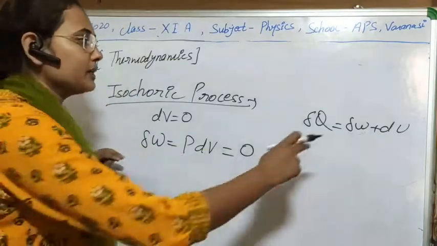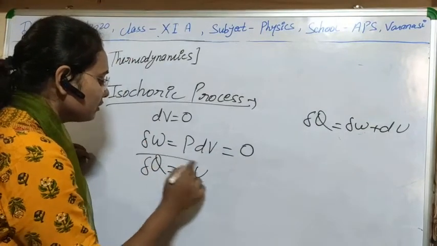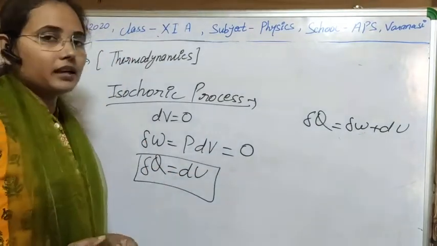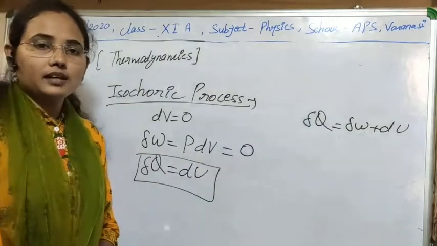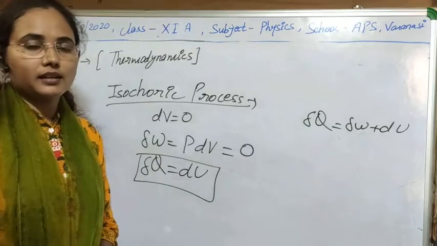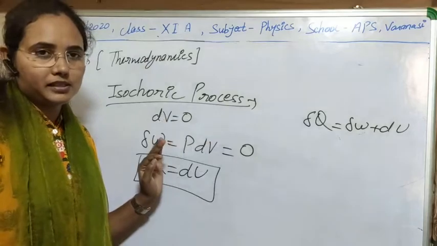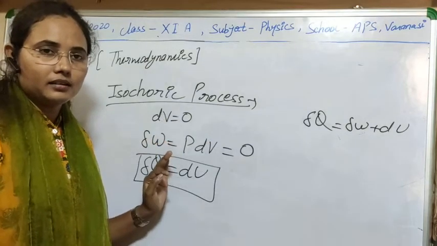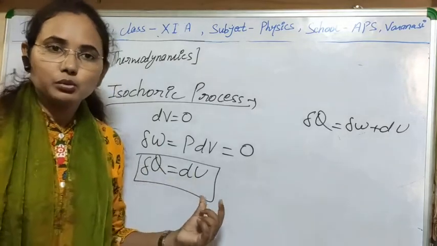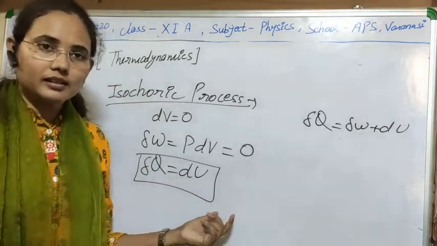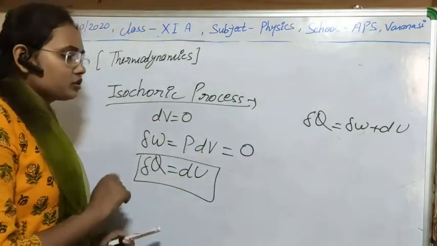If work is 0, then what will be the heat energy? That will be equal to the change in internal energy. Means here all the heat energy is used to increase its internal energy or temperature only. There will be no change in volume. Clear, I think. This heat energy will be used to change its internal energy only, and there will be no change in its volume. So this is the isochoric process.